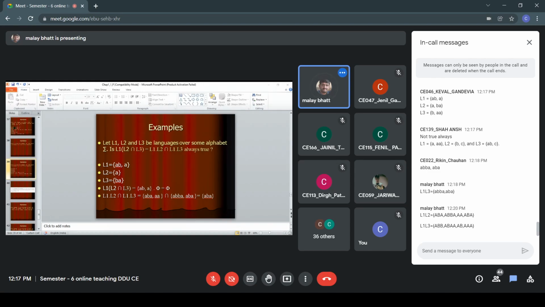Nothing is common. So in this case, L1 L2 intersection L1 L3 is equal to empty set. So it is not always true, and Keval's answer is not correct.